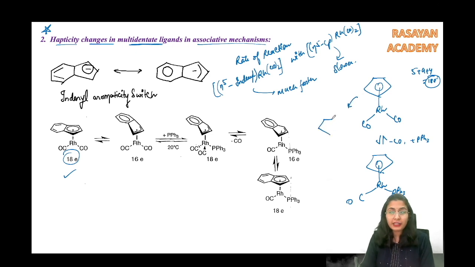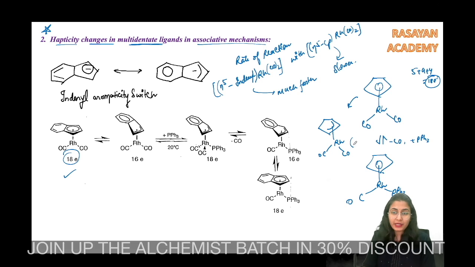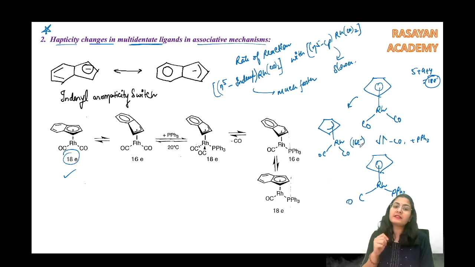from eta 5 to eta 3 like this. It is going to change from eta 5 to eta 3. That makes it a 16 electron species. So same over here, the eta 5 indenyl is going to change to eta 3. That is going to make it a 16 electron species.